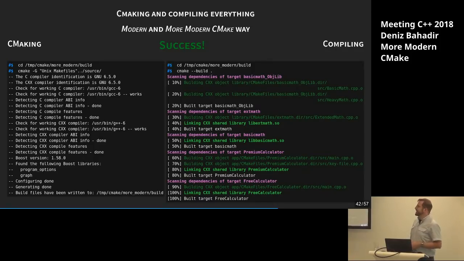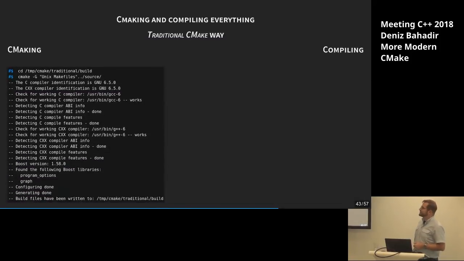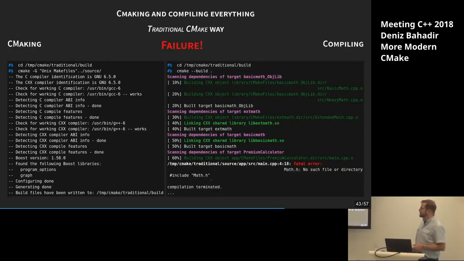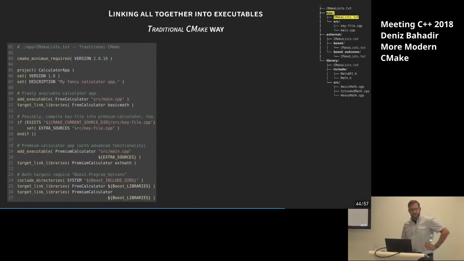So just for the heck of it, let's try if we could do the same in traditional CMake. CMaking looks good, almost the same. And then, of course, compiling, oh no, what's that? We cannot find the include file, math.h. I remember it comes from our library, so that's from the library subdirectory, but why doesn't it find it? Oh yeah, right, we forgot, we only set the build requirements with the include search path, not the usage requirements.